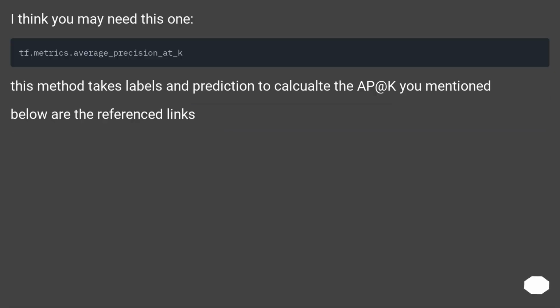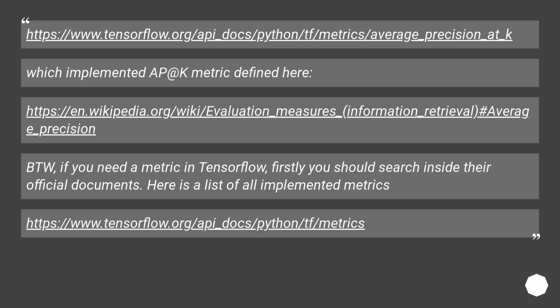I think you may need this one. This method takes labels and predictions to calculate the AP you mentioned. Below are the reference links. This URL implemented the AP metric defined here. This URL: information_retrieval, hashtag average_precision.